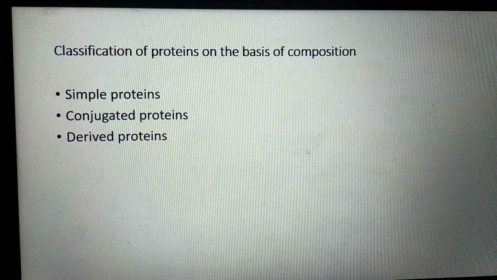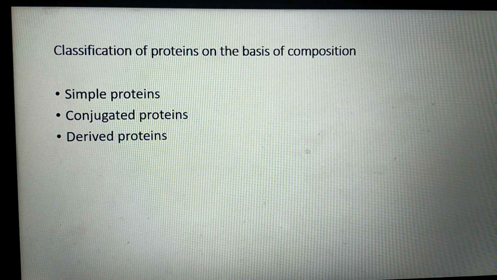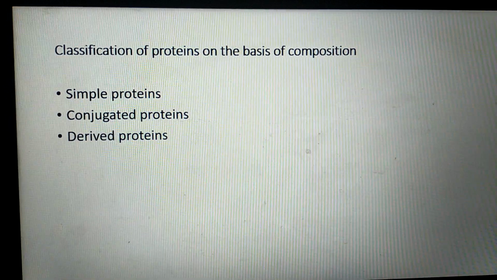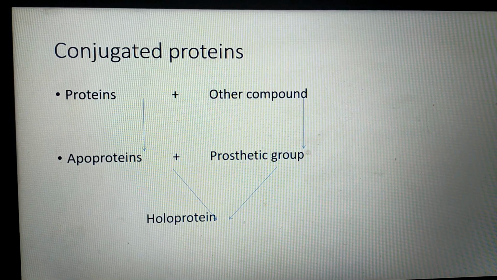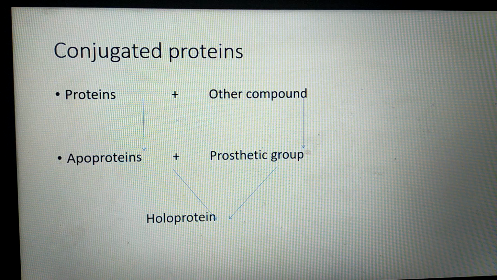After completing simple protein, we will see now conjugated proteins. Conjugated proteins are the proteins which are made up of simple proteins, that is amino acid plus other compounds. Here the protein part is called as apoprotein and the other compound is called as prosthetic group, and combination of these two is called as holoprotein.